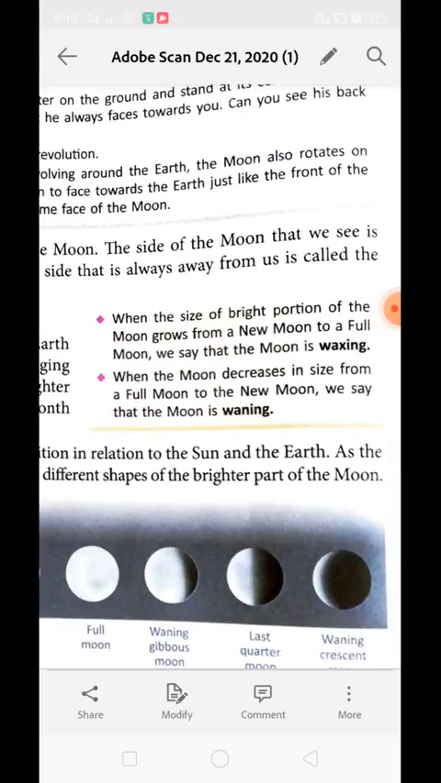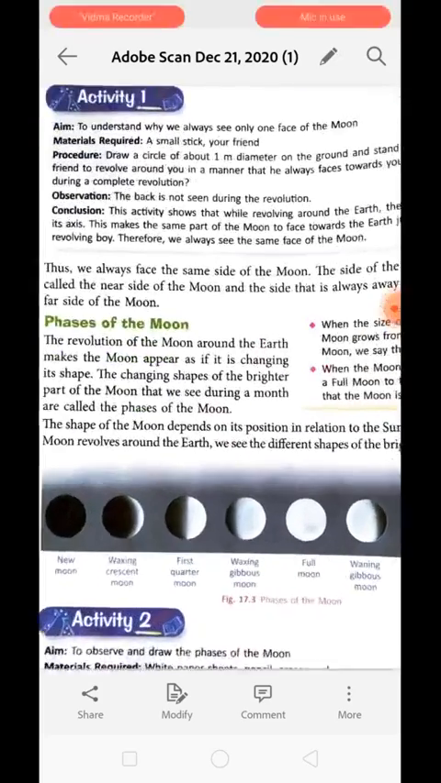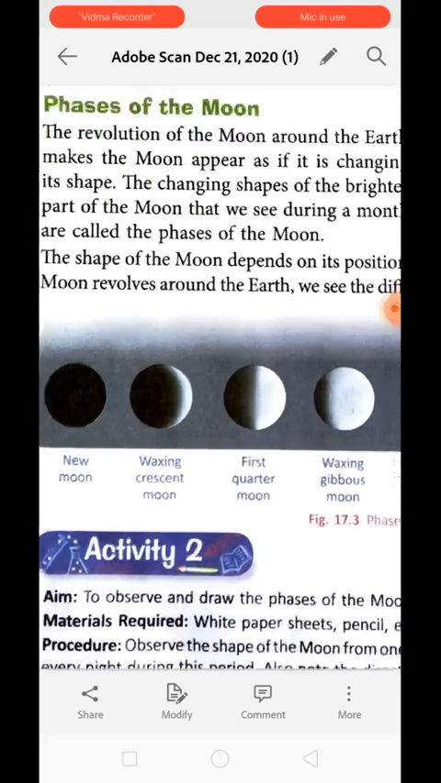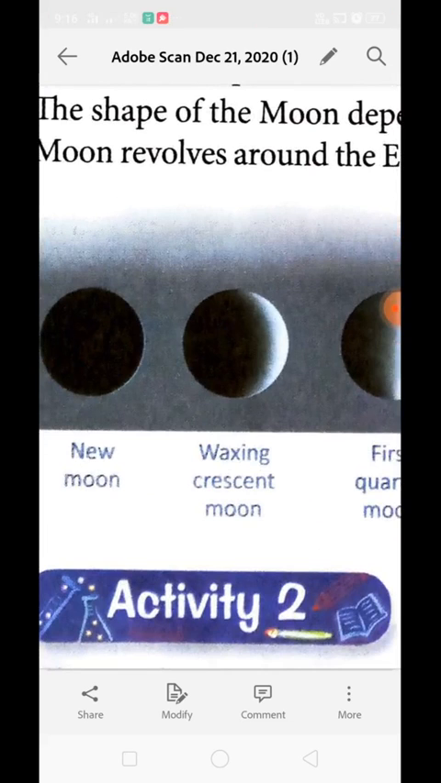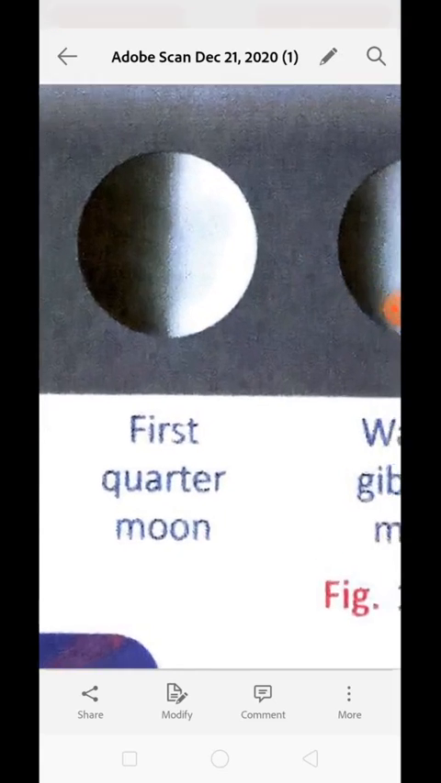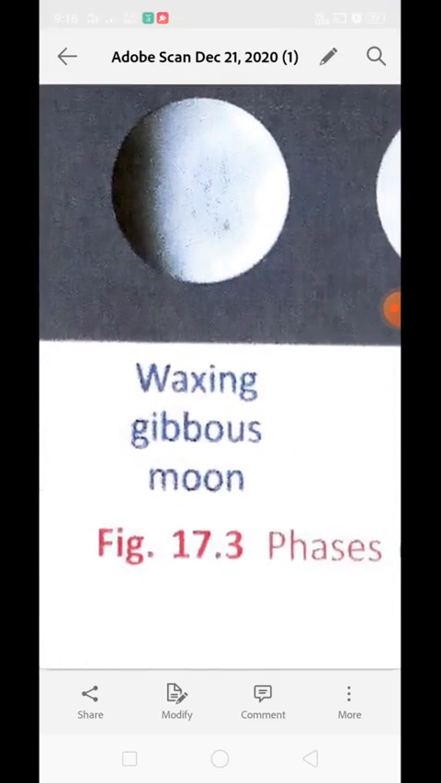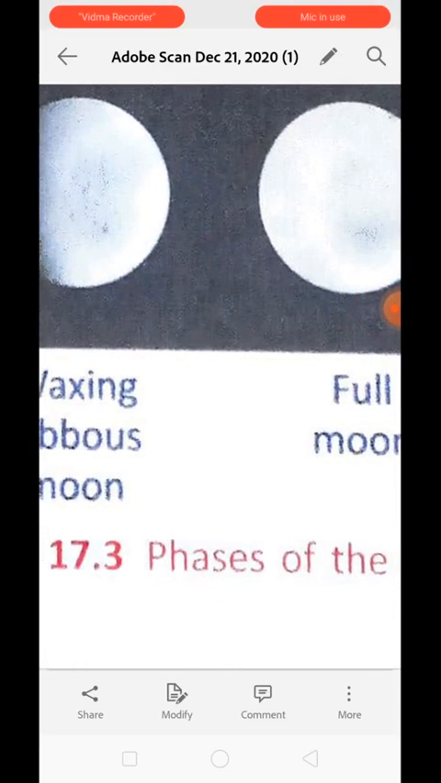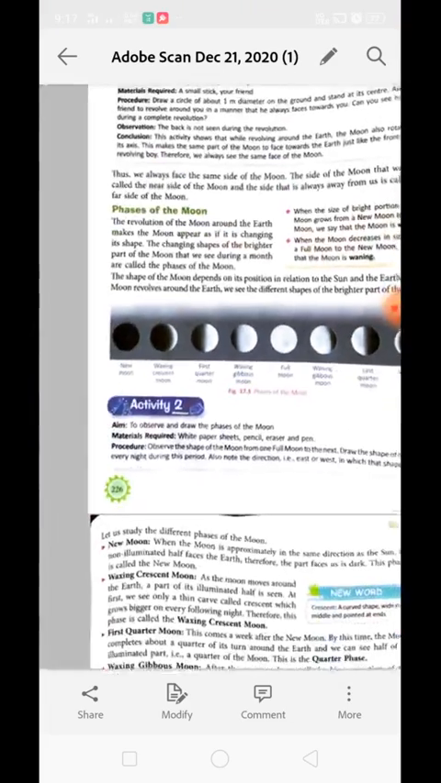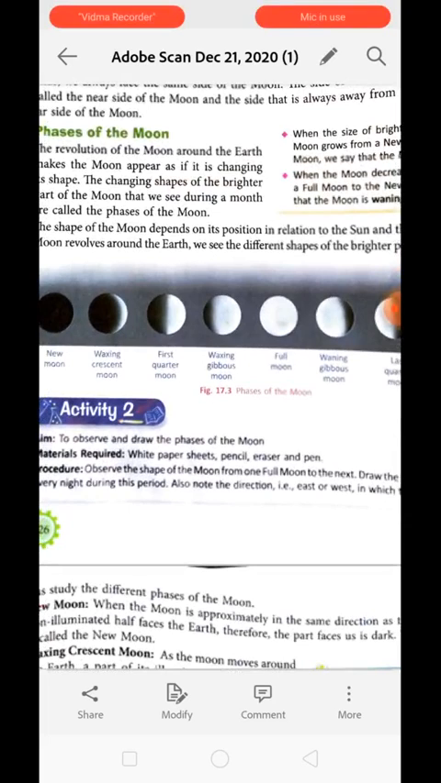Before we discuss the size of the moon, let's talk about the phases of the moon. Maybe you have seen that the moon changes its shape. Sometimes it completely disappears from the sky. Sometimes it appears like this. Sometimes half of the moon is visible. Sometimes a little portion of the moon is not present, and sometimes you can also observe that the moon is complete in a circle. So this is the phases of the moon.